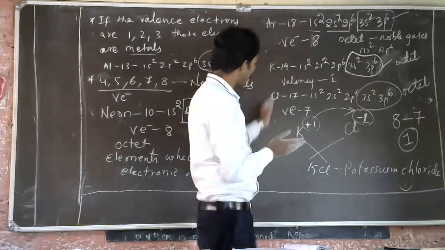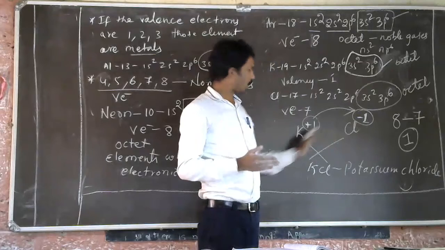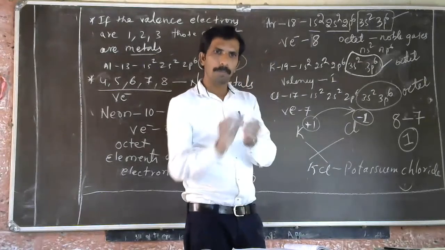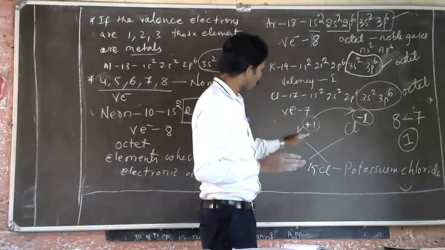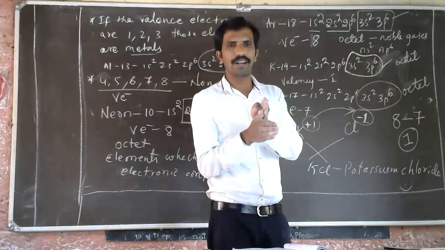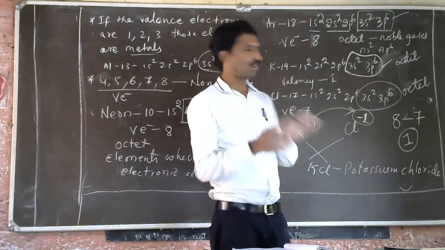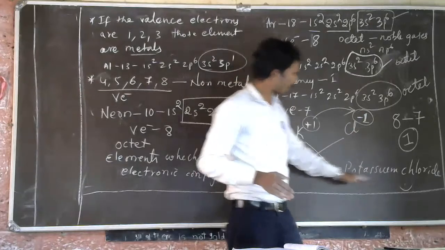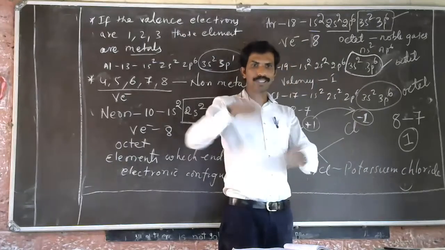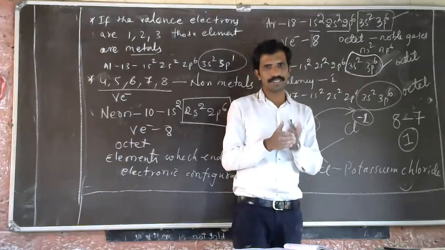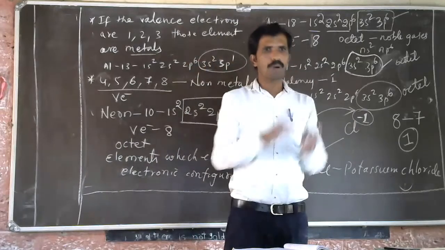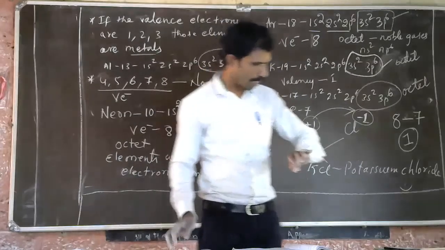Similarly, one element will react with another element. One element will make a friendship with another element. How? By donating something. Sodium is donating 1 electron to chlorine to become a friend, to form a bond, to become sodium chloride. One electron is given and the chlorine receives it. Like that it is. This is how the chemical bond happens.